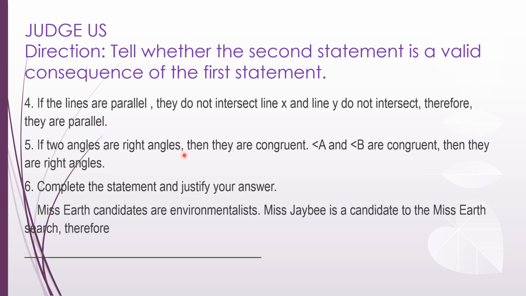If two angles are right angles, then they are congruent. Angle A and angle B are congruent, then they are right angles. Okay, not all congruent angles are right angles. Okay, so let's discuss this later. Complete the statement and justify your answer. Miss Earth candidates are environmentalists. Miss JB is a candidate to the Miss Earth search. Therefore, Miss JB is an environmentalist. This is a fact because anyone who wants to participate in Miss Earth as a candidate should be an advocate for our Earth.